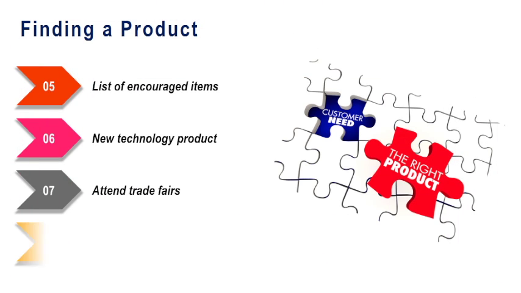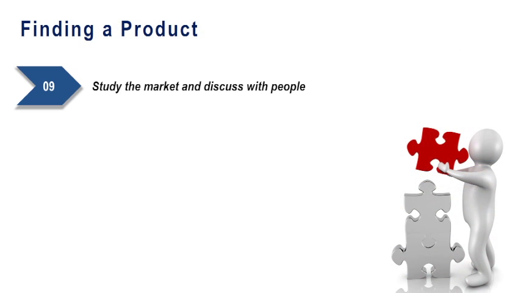Then study the published sources of ideas, like you can study the research and invention based products, then products based on the institutional or government purchases, like for example, hospitals. In fact, nowadays in this COVID-19, the pharmacy sector has really grown up. So, I think anything concerning the pharmacy or hospitals, nursing homes, I think that is going to be the things of the future. Then for the schools, they need dresses or school bags or stationery. So, you can think of that thing also. Foreign collaboration or the service sector ideas. Then study the market and discuss with the people around you.